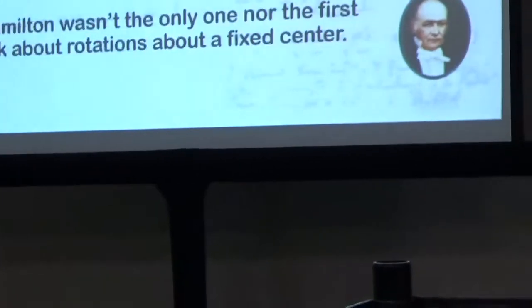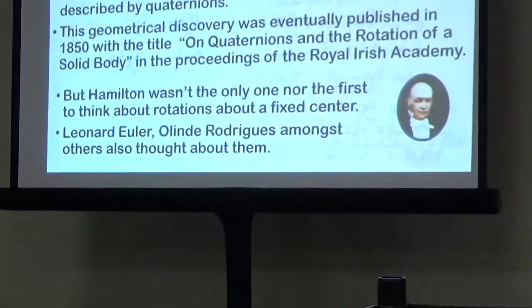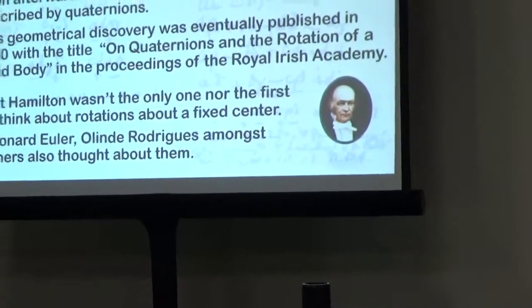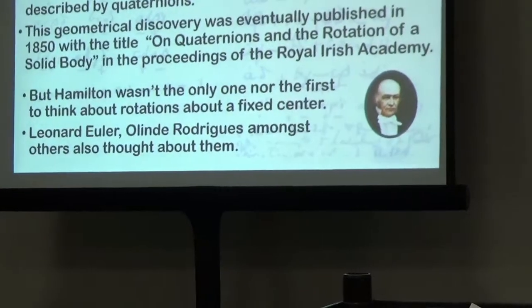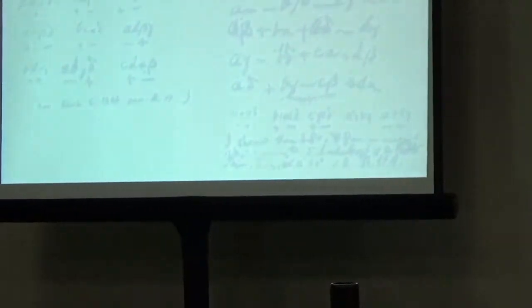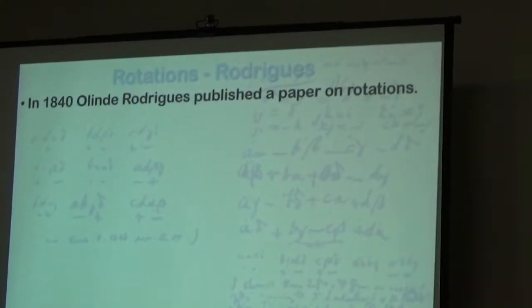The geometrical discovery was eventually published in 1850 under the title On Quaternions and the Rotation of a Solid Body in the Proceedings of the Royal Irish Academy. But Hamilton wasn't the only one, nor the first one, to think about rotations about a fixed center. Leonhard Euler, Olinde Rodrigues, amongst others, thought about them. In 1840, Olinde Rodrigues published his paper on rotations.